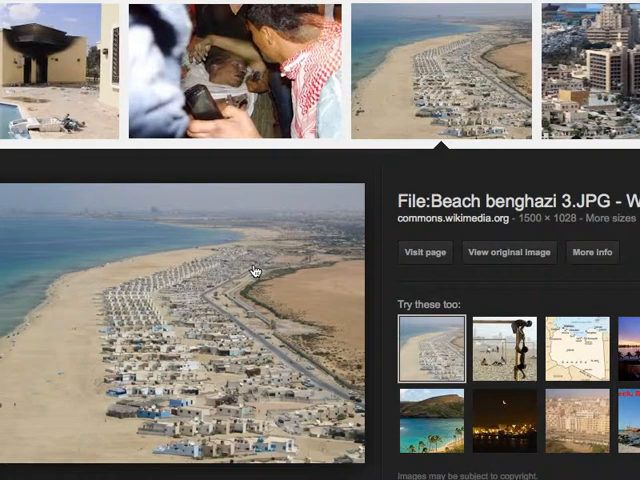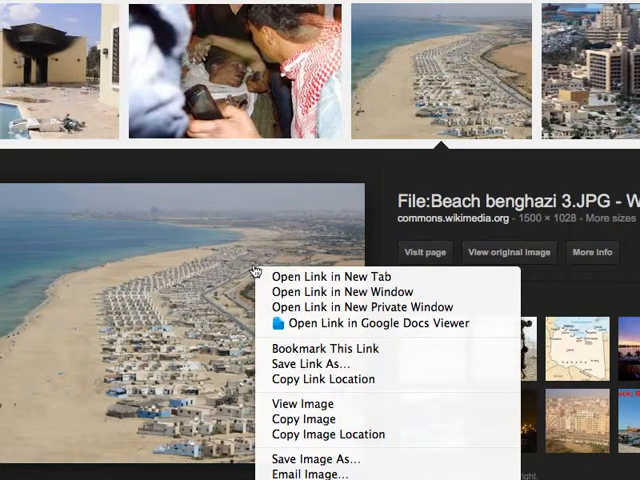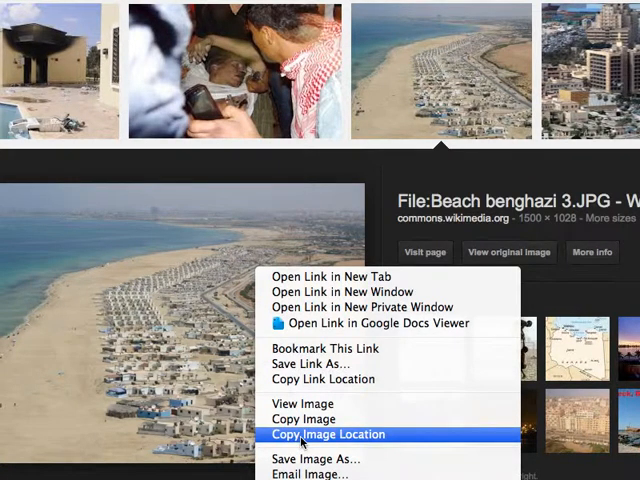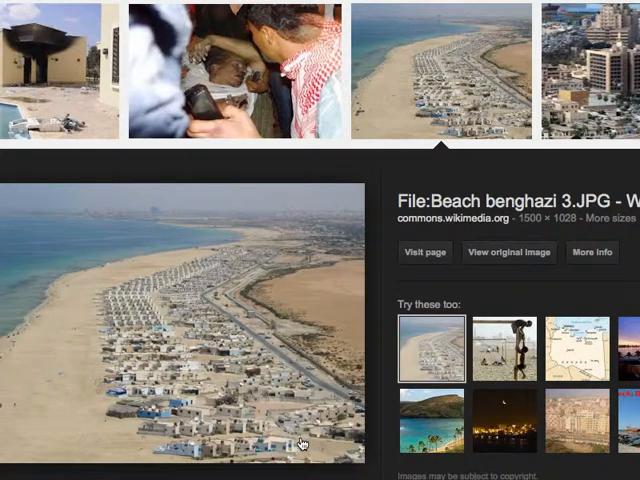So you can select the image. Right click or left click, sorry, control click if you're on a Mac, and you want to copy image location. That gives you the URL that goes direct to the image.